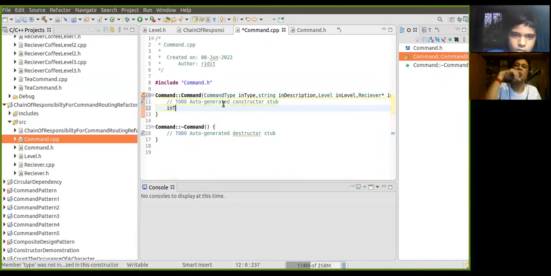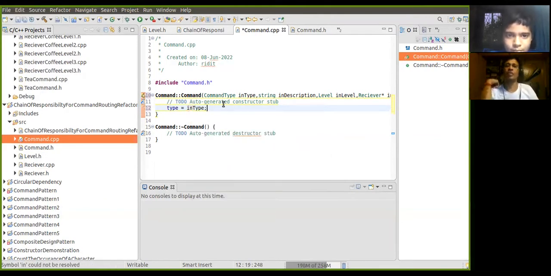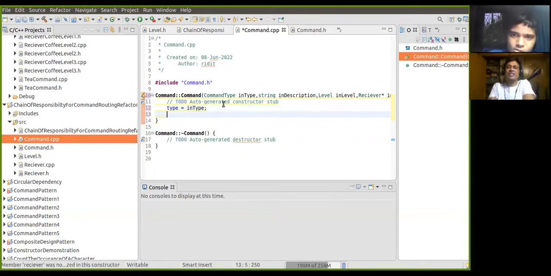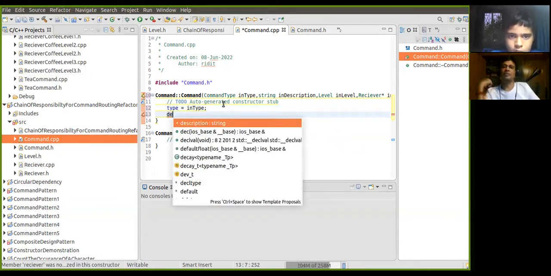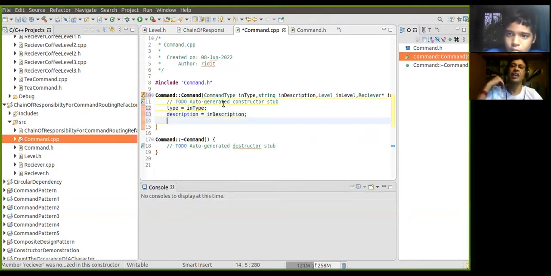So type is equal to type. The member variable, that's the type. Very good. Your typing speed, you have picked up at a very high speed. That's the description, and then you have level.